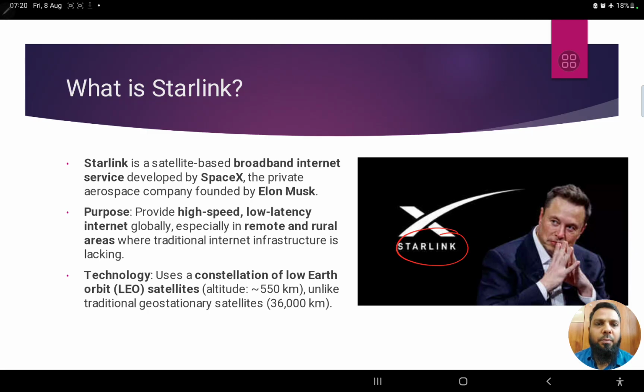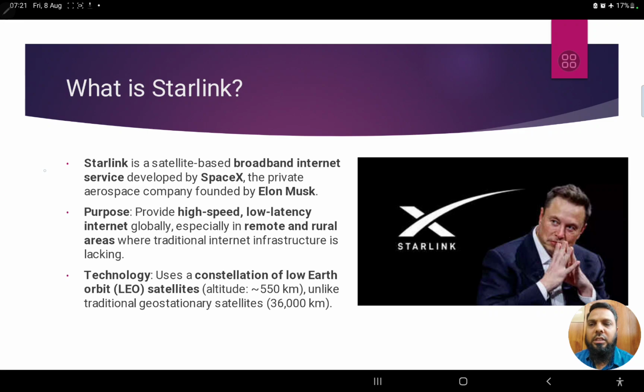It's related to SpaceX. I hope you know SpaceX, it's the company of Elon Musk. Now, after being successful in the space sector, he's trying to build internet connectivity. He wants to give internet connectivity to the entire world, that is through satellites. So that particular firm of Elon Musk is called Starlink, which is also linked to SpaceX. So let's get into the details and try to understand what this project is and what its features are.